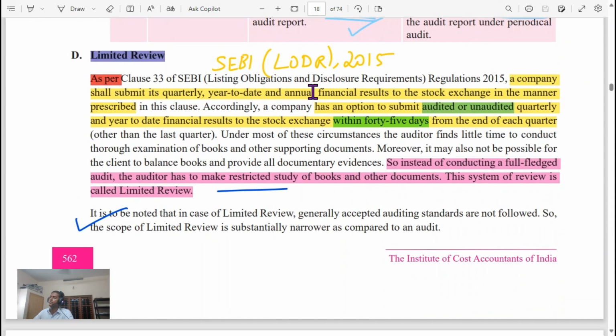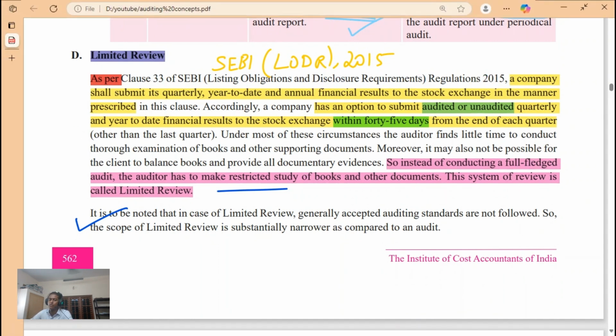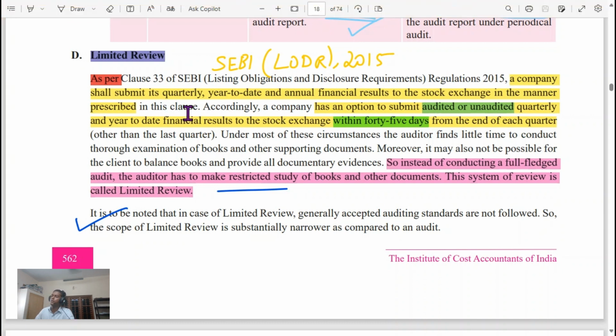Limited review. What is limited review? As per clause 33 of the SEBI Listing Obligations and Disclosure Requirements Regulations 2015, a company shall submit its quarterly, year-to-date, and annual financial results to the stock exchange in the manner prescribed in this clause. Accordingly, a company has the option to submit an auditor's report on unaudited quarterly and year-to-date financial results to the stock exchange within 45 days from the end of each quarter.